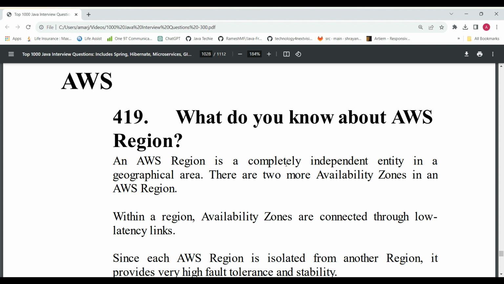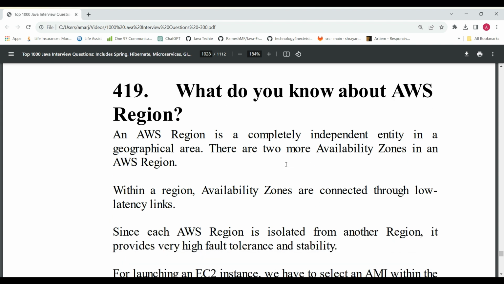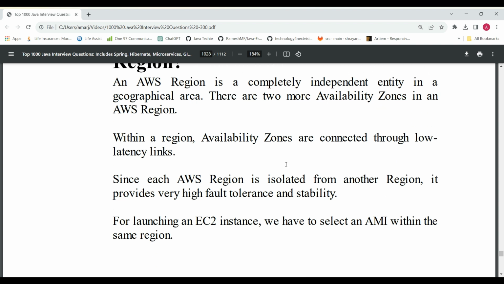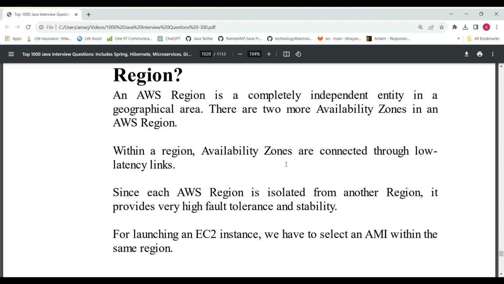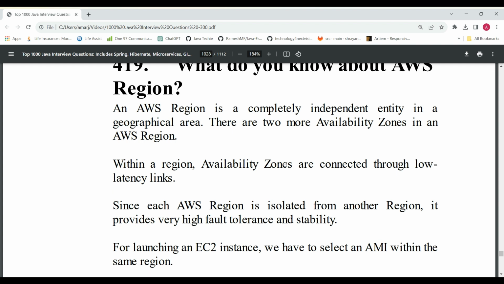So here the first question is, what do you know about AWS regions? Why are we declaring an AWS region? Once you open the AWS console, there we are defining the region. What types of regions are there? The availability zones will be defined based on the regions. This is the appropriate answer which I have also linked here.